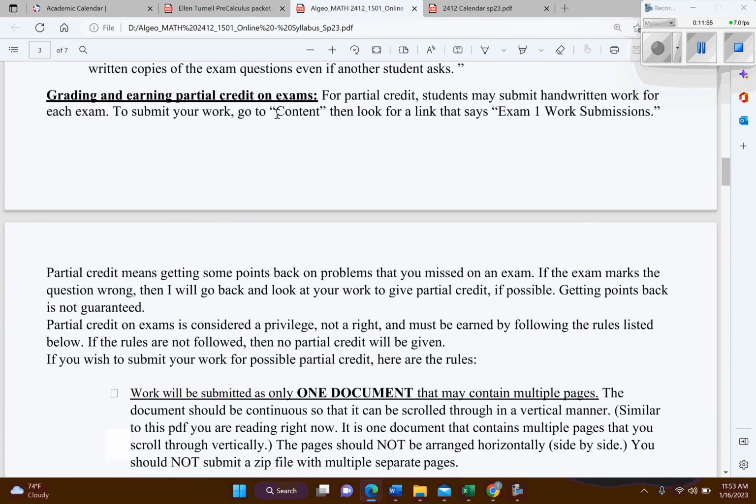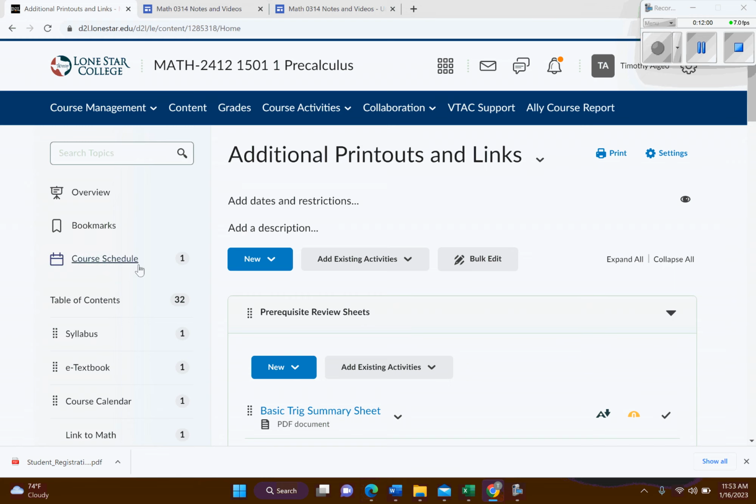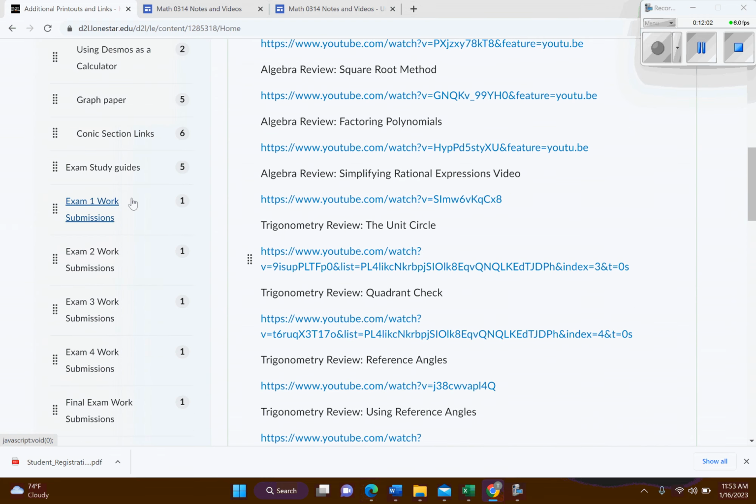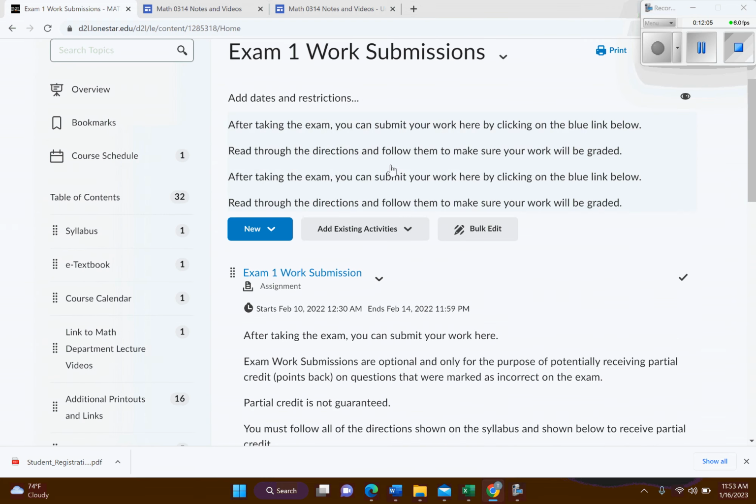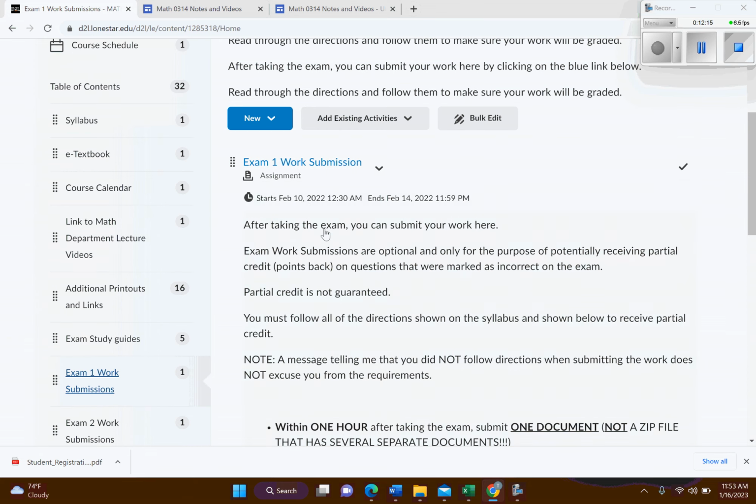Okay, grading and earning partial credit on exams. So back in D2L here, on exam work submissions, if you want to earn the possibility of getting partial credit, you'll have to come here and submit your work, and you need to submit it within 1 hour of submitting your exam. And so you can see the deadline right here for our first exam is going to be from February 10th to February 14th. And so anytime in between there, you take the exam. And if you want to earn the possibility of earning partial credit, you need to upload your work.